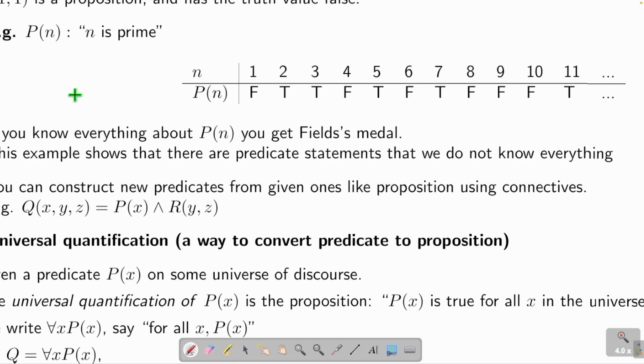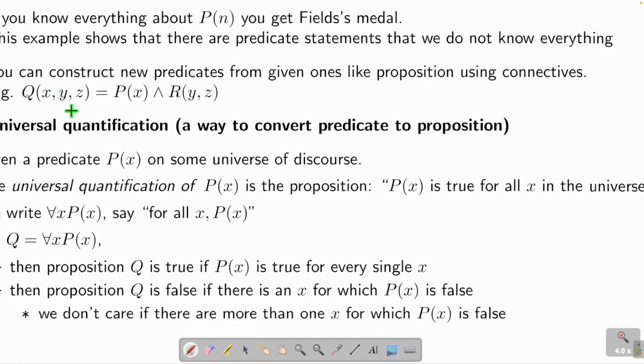I just said a proposition is something either true or false. I didn't say I know the truth value now, or I know the truth value tomorrow. Remember the example, you will die tomorrow. Okay, now you did not die, so the truth value is false. Same here with P(n). I just said, what is a predicate? It's just a thing with a proposition as a variable inside, and then we need to find the truth value. But I didn't say we know the truth value. This is something that we don't know the truth value of.